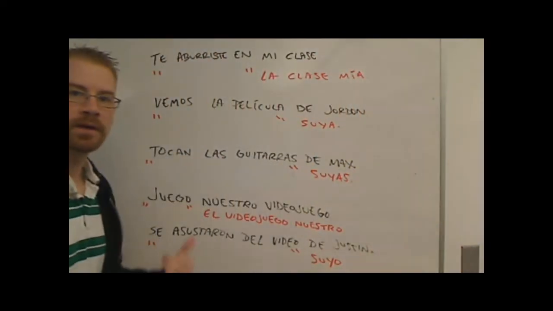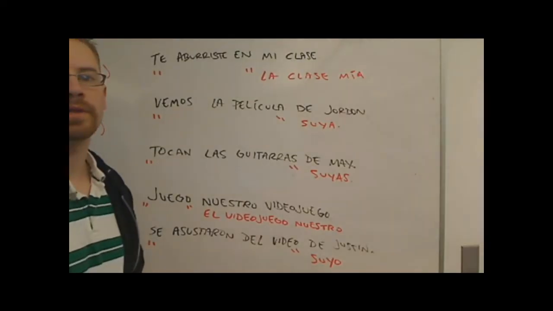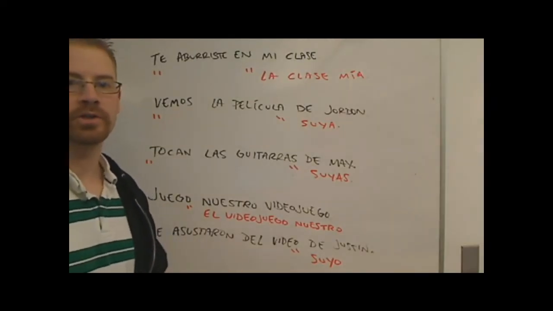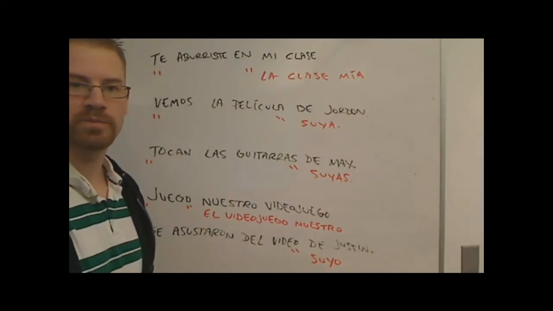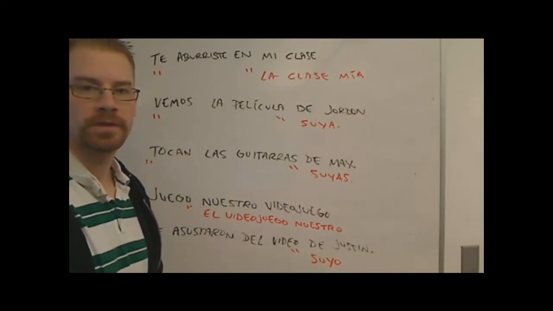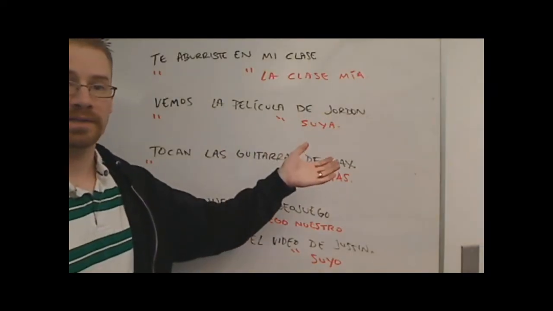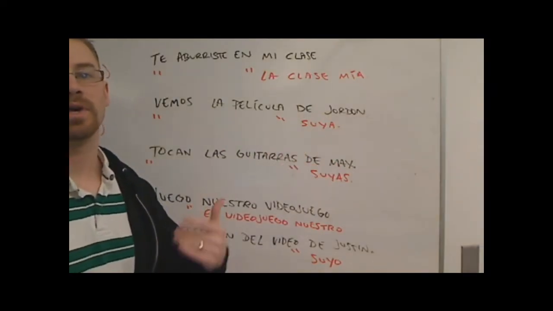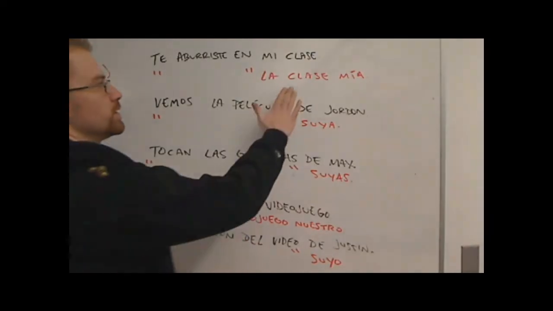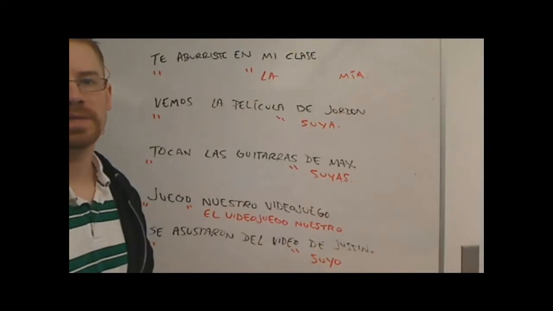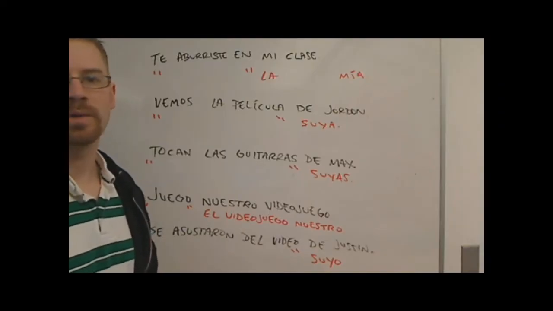So, te aburriste en mi clase. So you got bored in my class. Nominalization, or turning these possessive adjectives into pronouns, basically all you're going to do is remove the noun from the equation. So instead of saying you got bored in my class, it's kind of like you're going to be saying you got bored in mine. So all you're going to do is get rid of this clase, and you're going to say te aburriste en la mía. And that's just saying you got bored in mine.